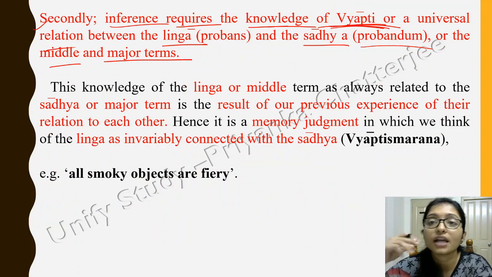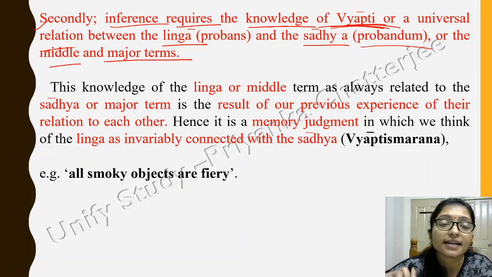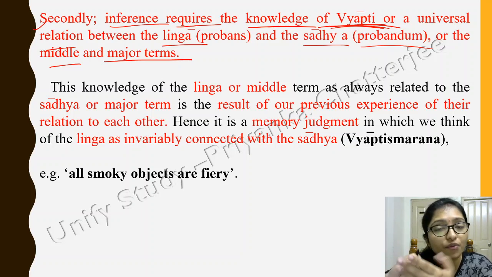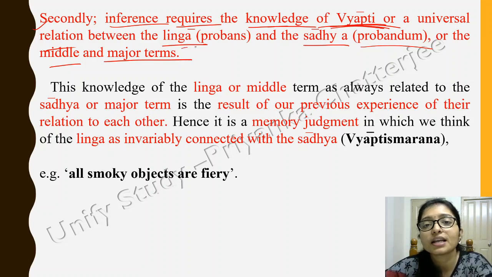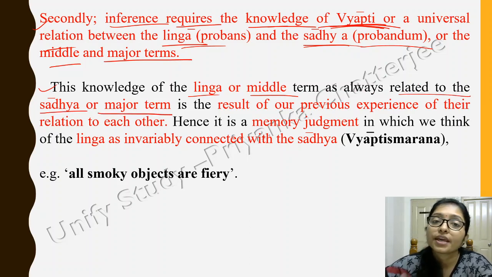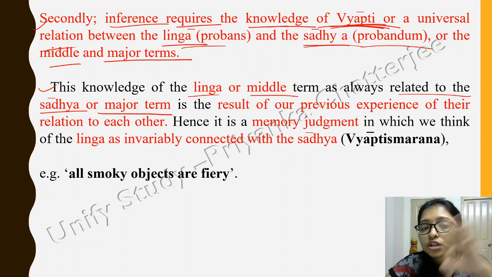In the second one, you are relating with the universal relation, the Vyapti, between the linga and the sadhya. The knowledge of linga, or the middle term, is always related to the sadhya, or the major term.